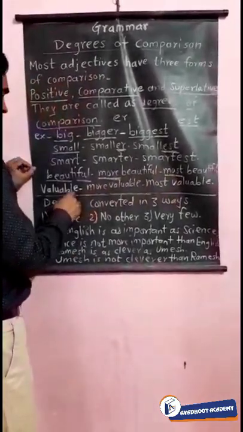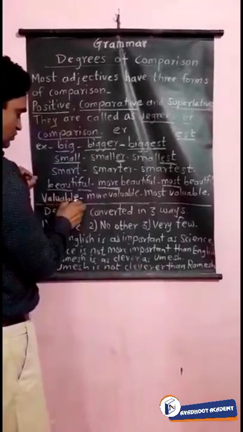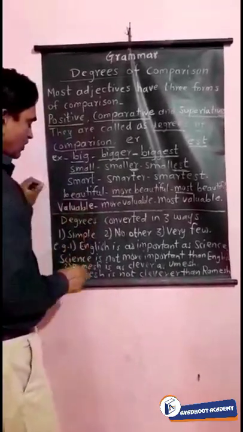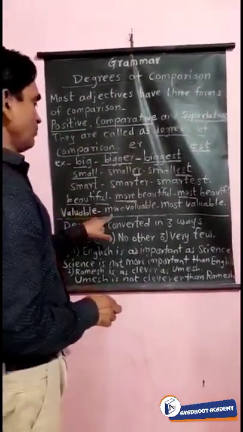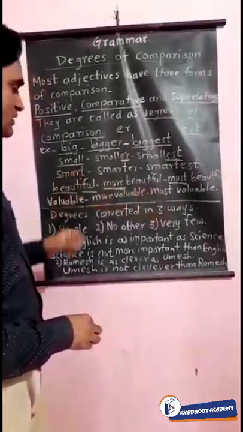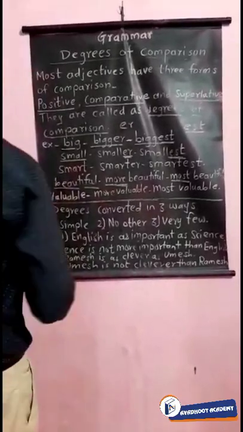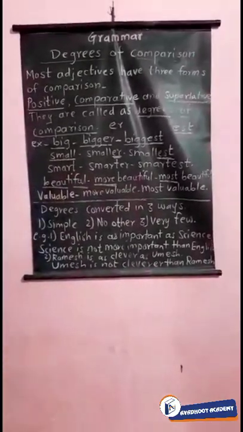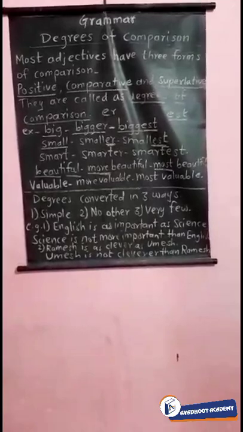Here valuable means value and able. So for this two-syllable word, we have to use more valuable, and most valuable in the superlative degree. So what is the difference between the three forms? You see the three forms: positive, comparative and superlative.